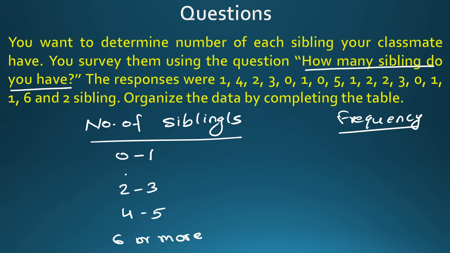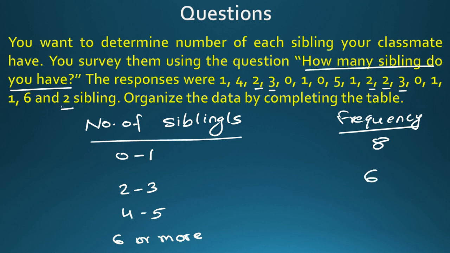Now you see 0 to 1. How many numbers are there? 1, 2, 3, 4, 5, then 6, 7, 8. So 8 answers are there from 0 to 1. So 8 is the frequency for 0 to 1. Now 2 to 3, how many numbers are there? From 2 to 3 we have to count. So 1, 2, then 3, 4, 5, and then 6. So the frequency is 6 for 2 to 3.